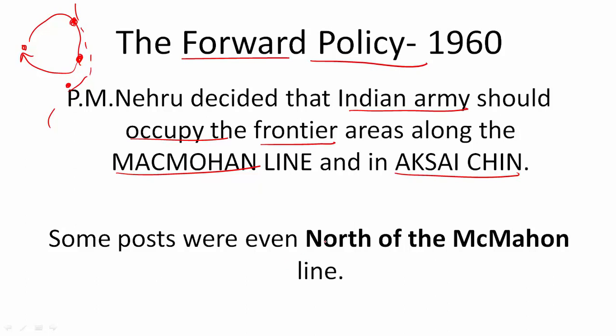Some of these posts were even north of the McMahon Line. Now this is very important. I'm sorry for the spelling mistake here. It is McMahon Line. Now some of these posts were even north of the McMahon Line, and this was a huge issue for China. China regarded this as Indian aggression. China said that India wants to occupy Tibet, that is why they are building their forward posts, and this was the official reason given by China to go to war with India.